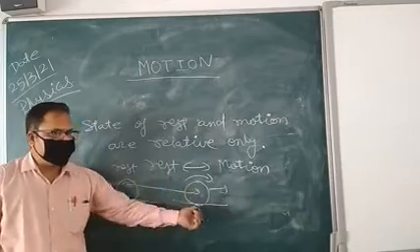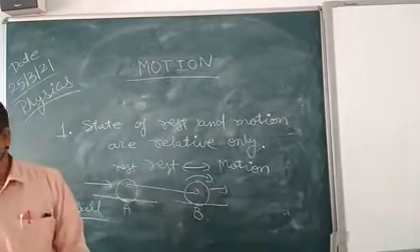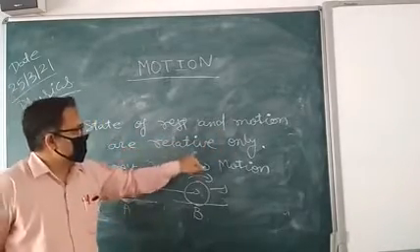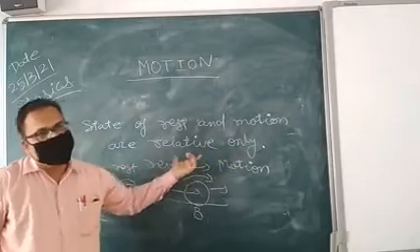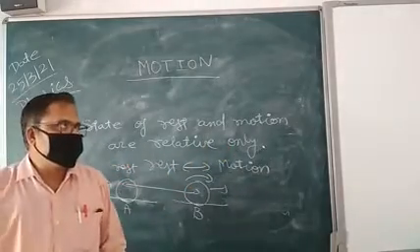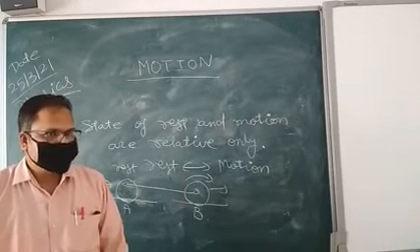So the ball remains the same but its position has changed. I hope you understand this. The statement given, state of rest and motion are relative only. When we use that word relative, it means they are interrelated and complementary to each other. Is that clear?